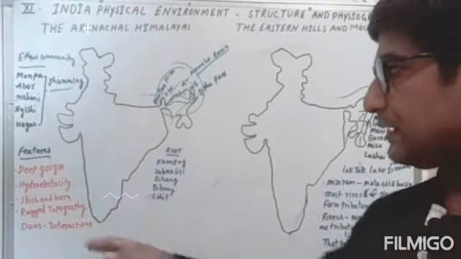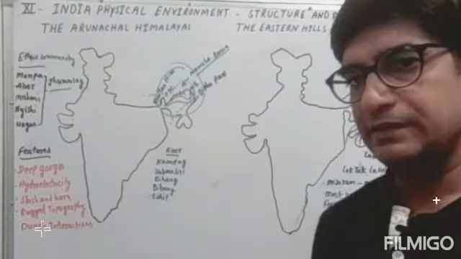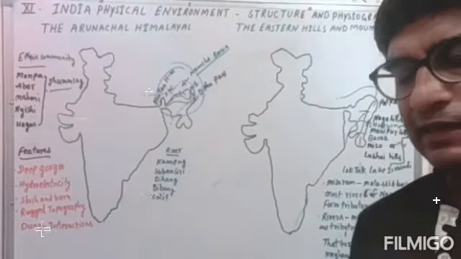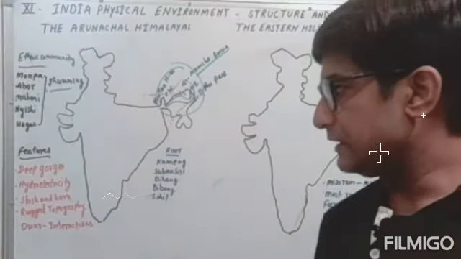Slash and burn agriculture is the main type of agriculture, and you can say it is the identity of these regions.